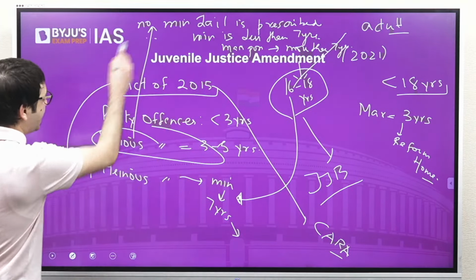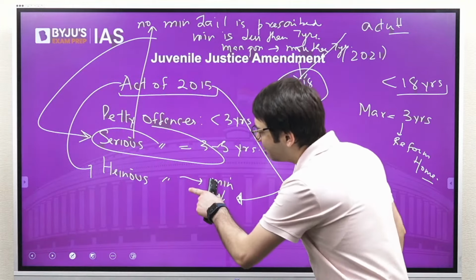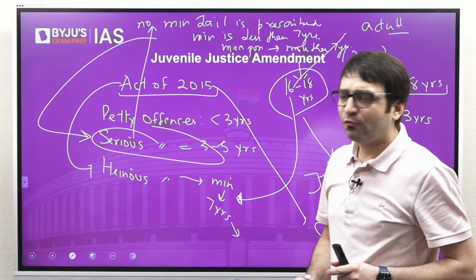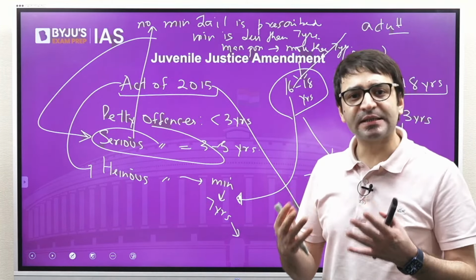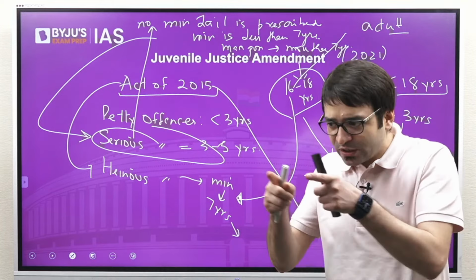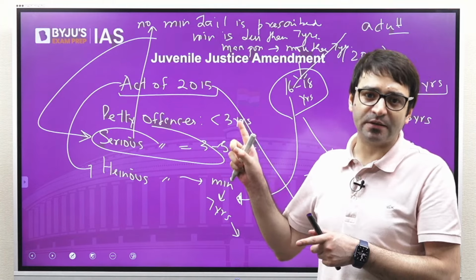Even these offenses, they come under serious offenses. What is the difference? Previously, any crime for which the minimum punishment was 7 years, it was a heinous crime, and a juvenile who is accused of committing this heinous offense could have been tried as an adult.